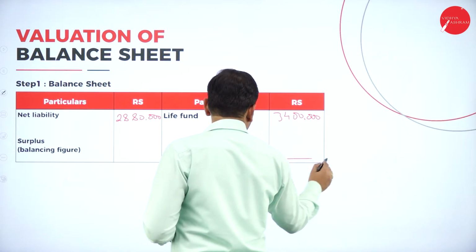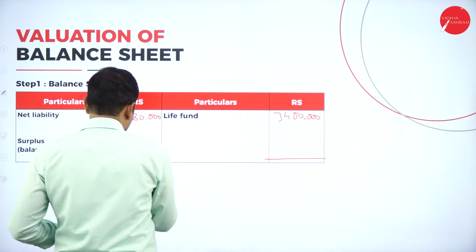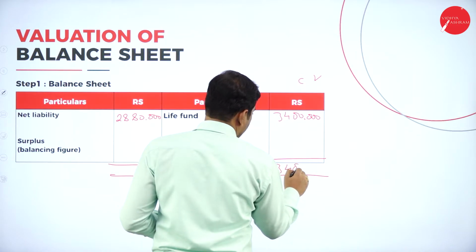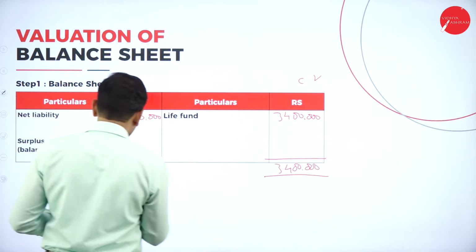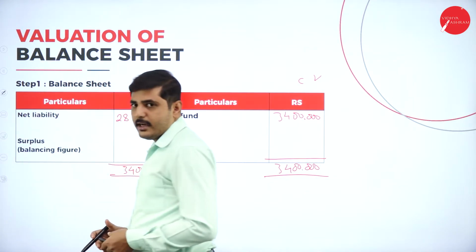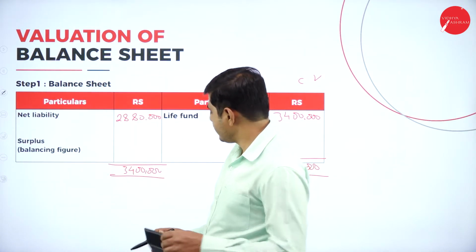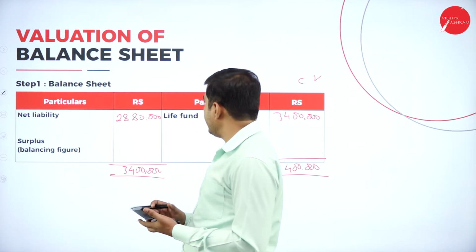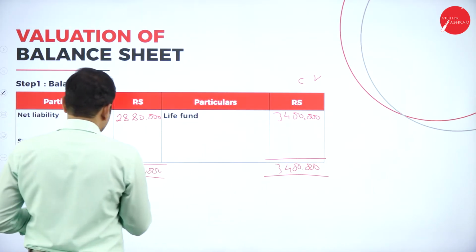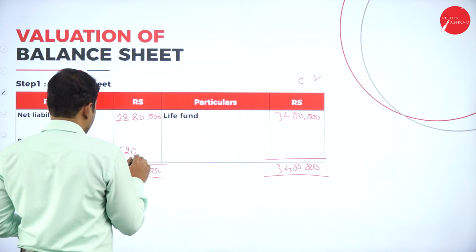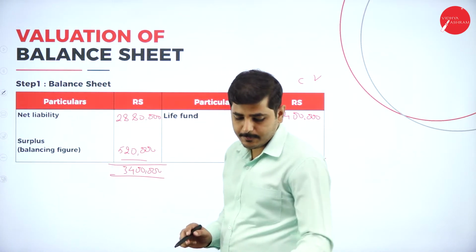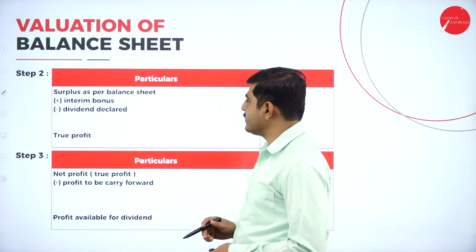Which side is the bigger amount? We have the bigger amount on the credit side. So it is 34 lakh on both sides. And whatever the difference you get, that is the surplus. So let's deduct this 28 lakh 80,000 from 34 lakh. So it is 5 lakh 20,000. 5 lakh 20,000 is the surplus. Now let's go to the next step.